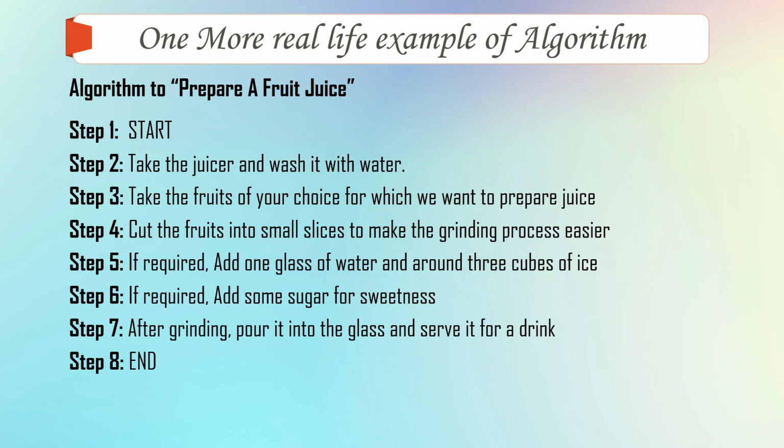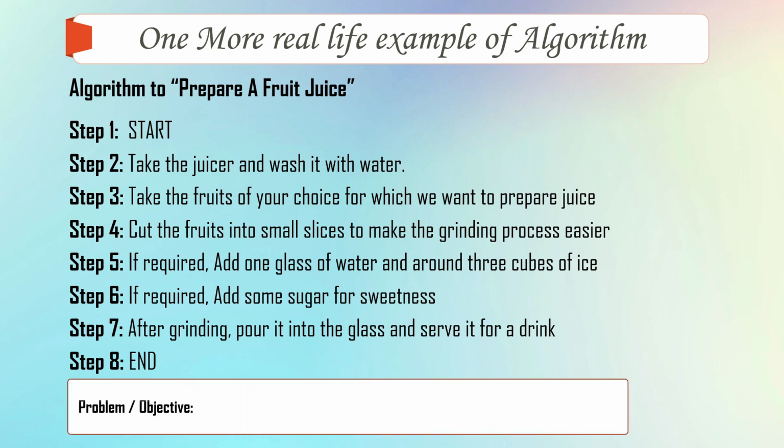So what are the components of this algorithm? First, what is the problem? What is the objective? We need to prepare a fruit juice. What are the inputs to this? We have water, fruits, juicer, sugar, ice cubes. These are the inputs to this algorithm. What is the output of this algorithm? Fruit juice. So this is a real life example for you to understand what basically an algorithm is. An algorithm is step-by-step instructions given or written in simple English language to solve a particular problem.